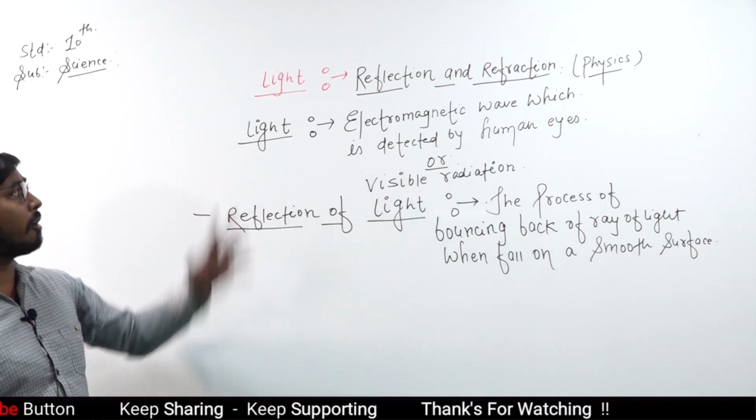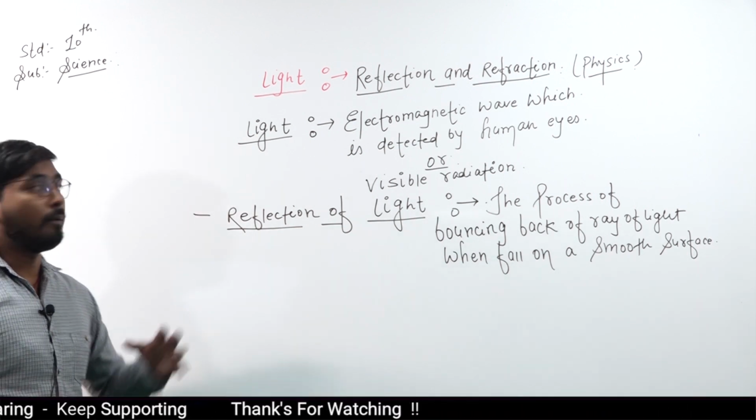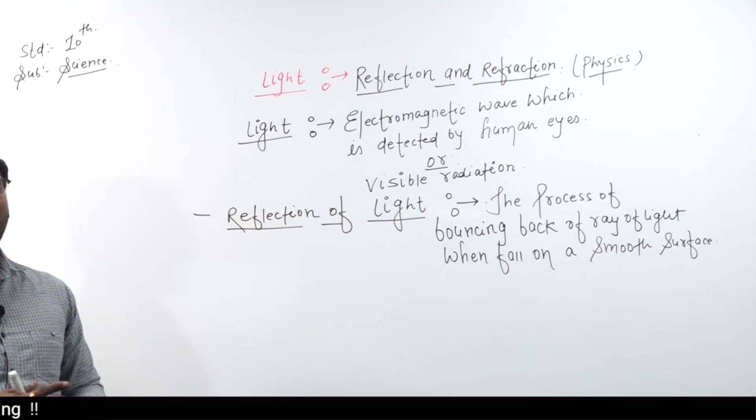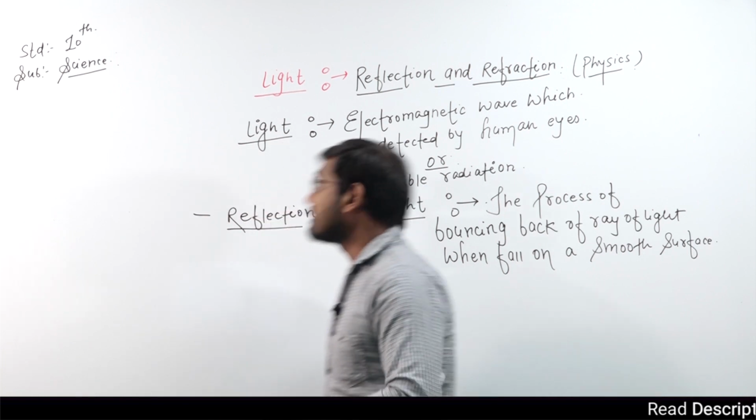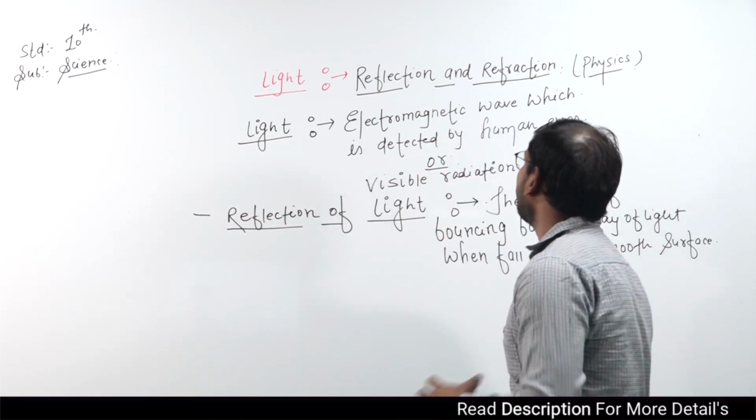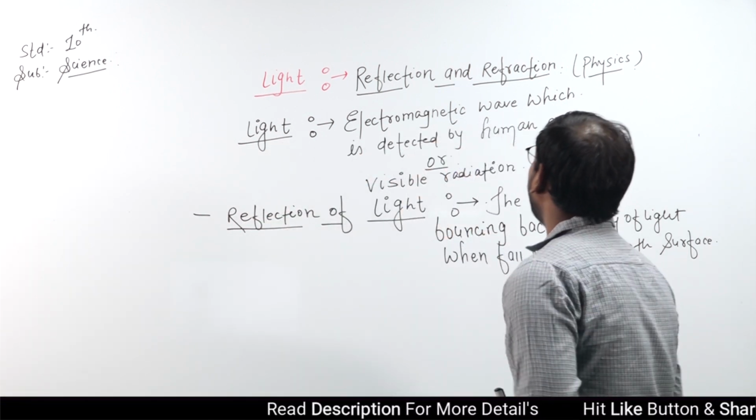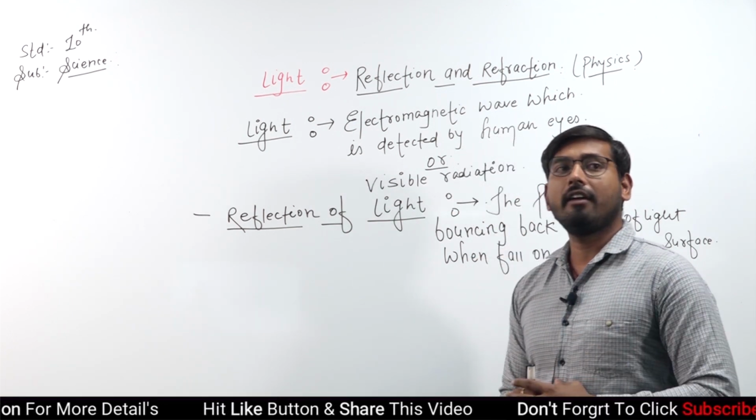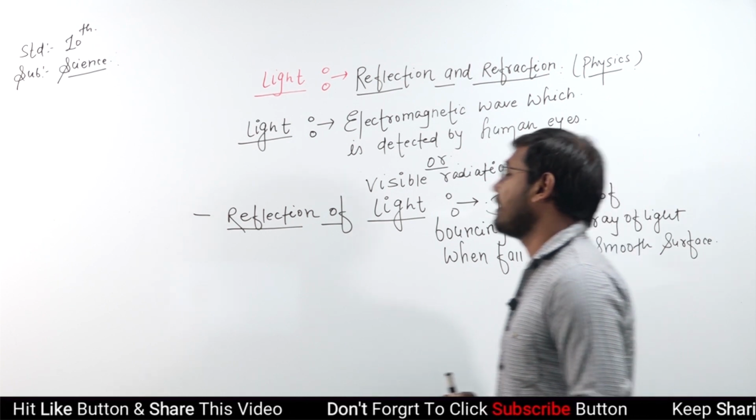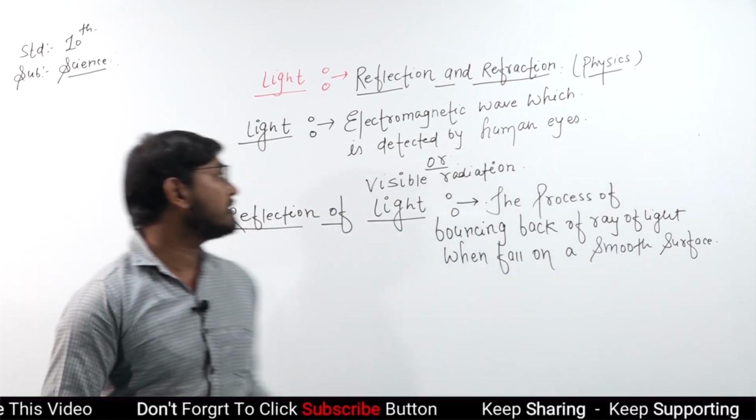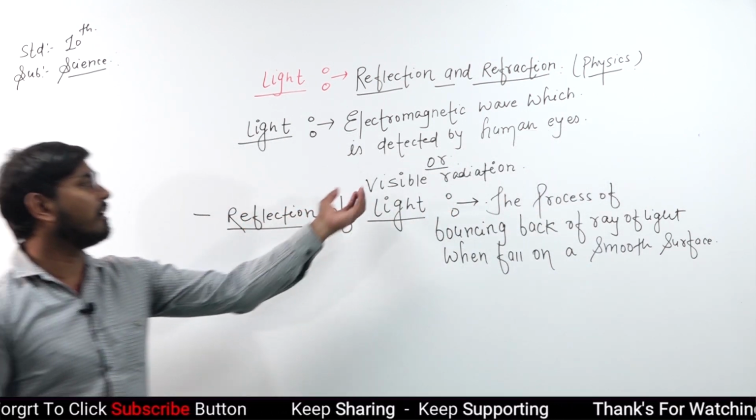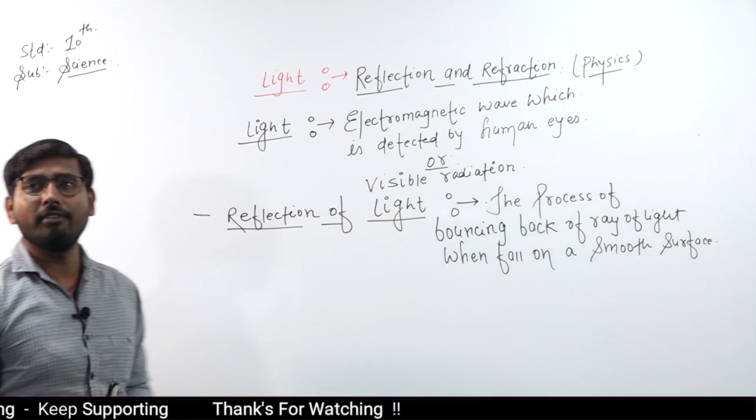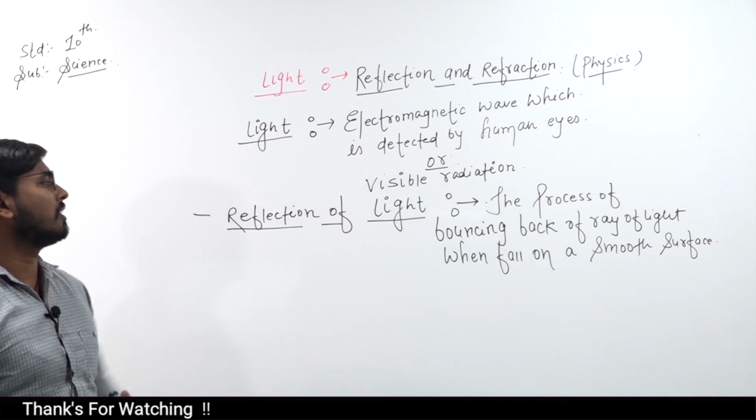So now the first topic, which is light. Now we are starting this chapter, so the first topic, firstly, is light. We will understand what is light. Electromagnetic wave which is detected by human eyes. So any ray which is detected by our eyes and the image can be formed, that is known as light, or visible radiation. In other words, we simply say visible radiation, that is known as light.